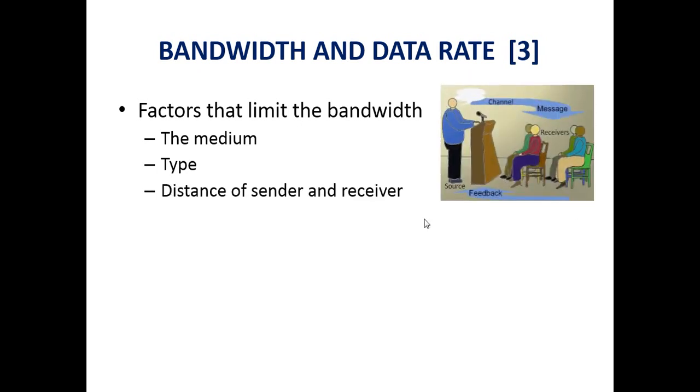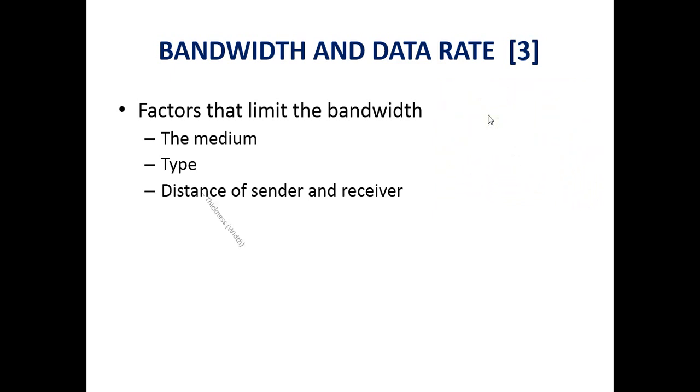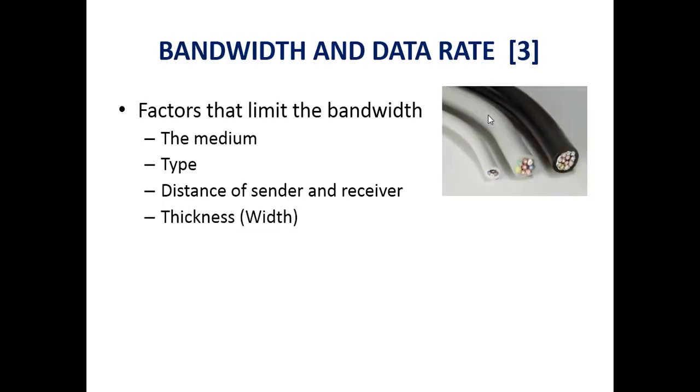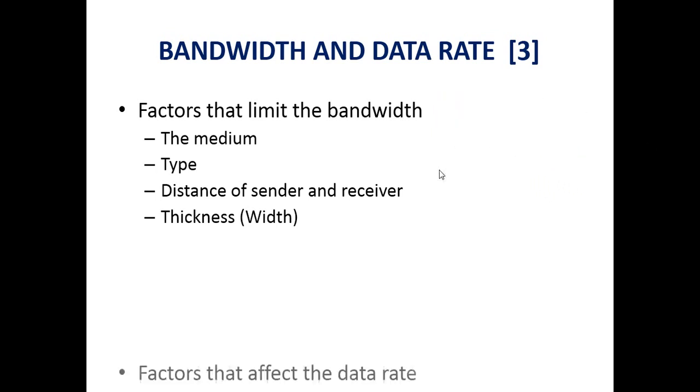Distance of the sender and the receiver. This is the sender and that one is the receiver. The distance also plays an important role in limiting the bandwidth. If the distance to transfer the data from source to destination is less, it can travel at good Mbps speed. But if the distance between sender and receiver is larger, the data rate or the bandwidth can also be affected. Thickness of the bandwidth: again, the bandwidth depends on the thickness, meaning width.